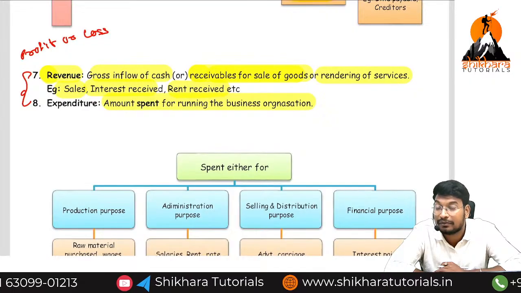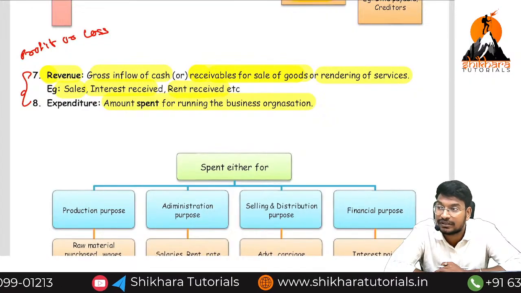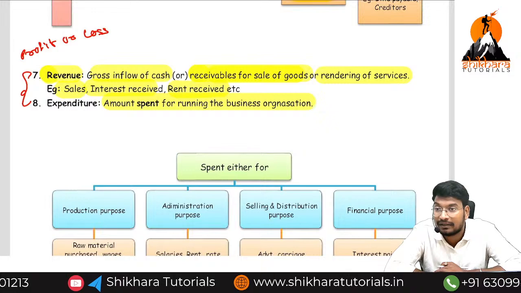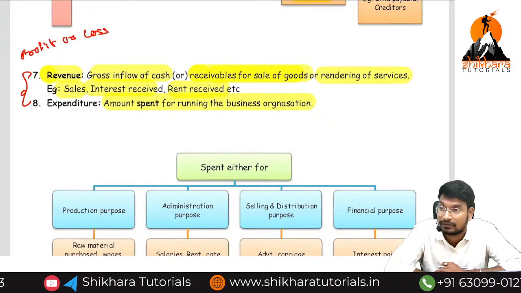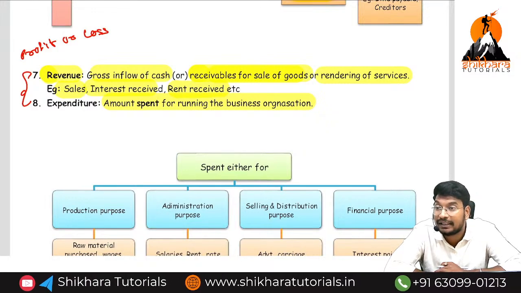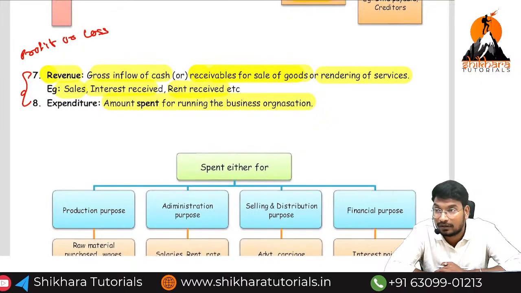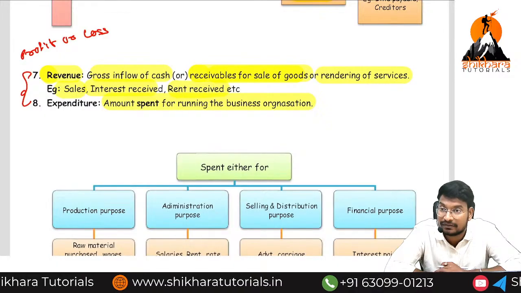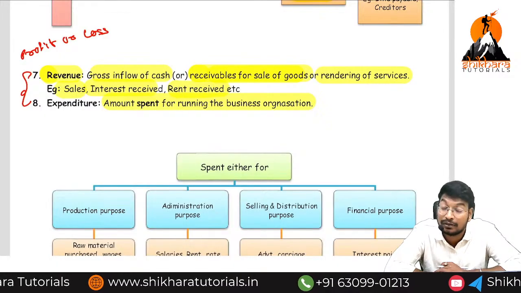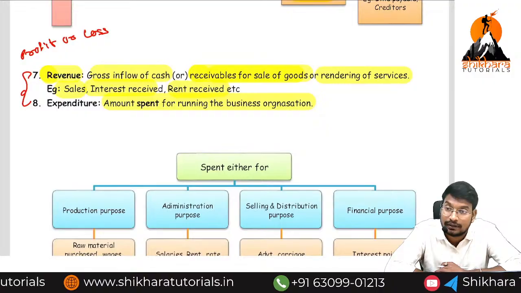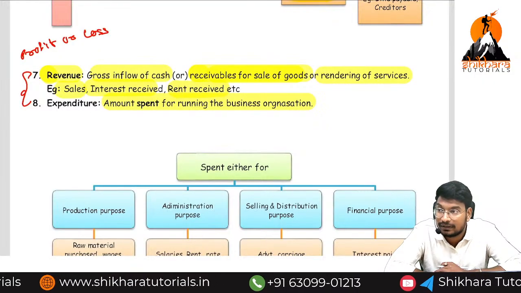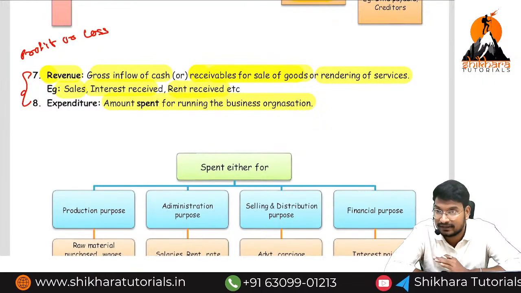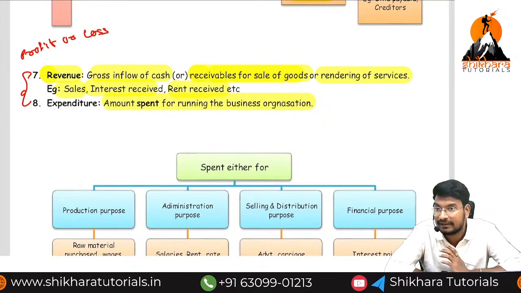So that's why we are going to prepare two statements. What are the two statements? Trading and P&L account and balance sheet in the final accounts. In the trading and P&L account, we can find out the profit or loss. In order to find out the profit or loss, what are the requirements? Incomes and expenses. To find out the financial position, assets and liabilities. We are having two types of positions we can discuss. Okay, now. So up to here, is there any doubts?